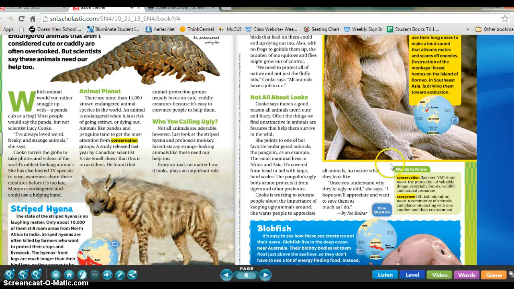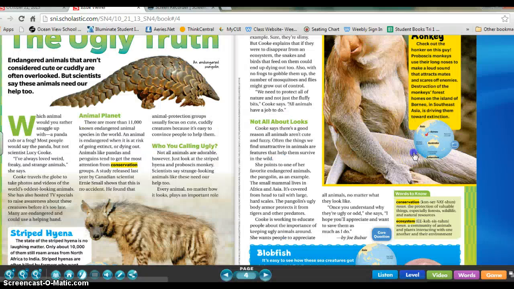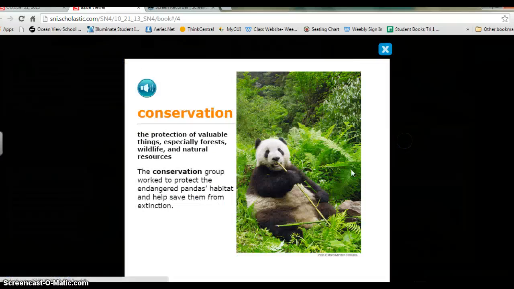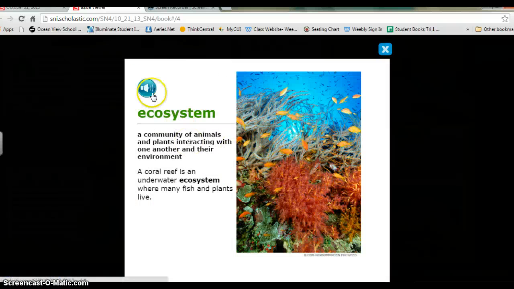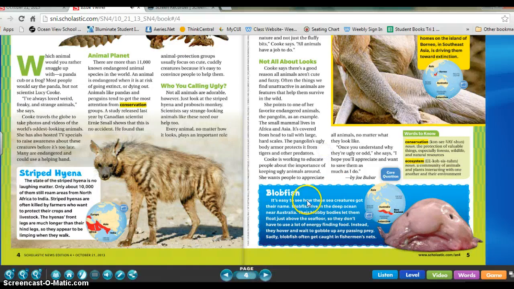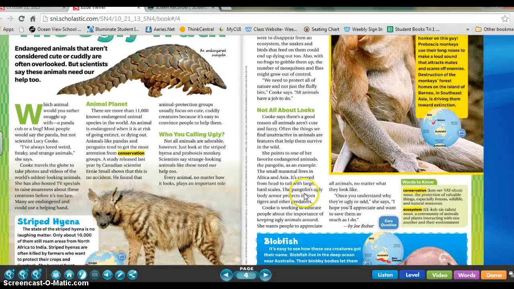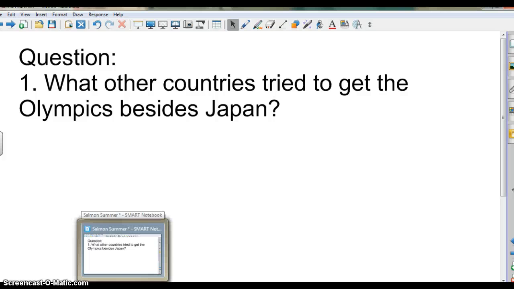And again, there's maps here. You can look at them. This one has some vocabulary words down here. And if you click on the vocabulary words, they'll pop up and you can hear them spoken out loud. Okay. When you finish this entire article, I would like each person to once again think of a question and write down a question about the article that they can ask the other students.